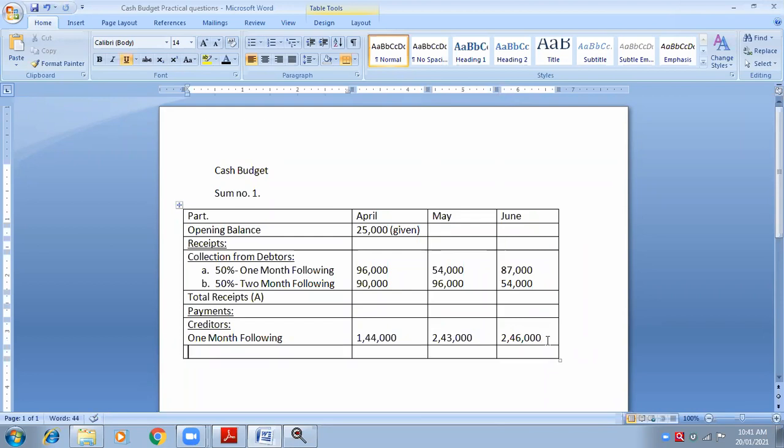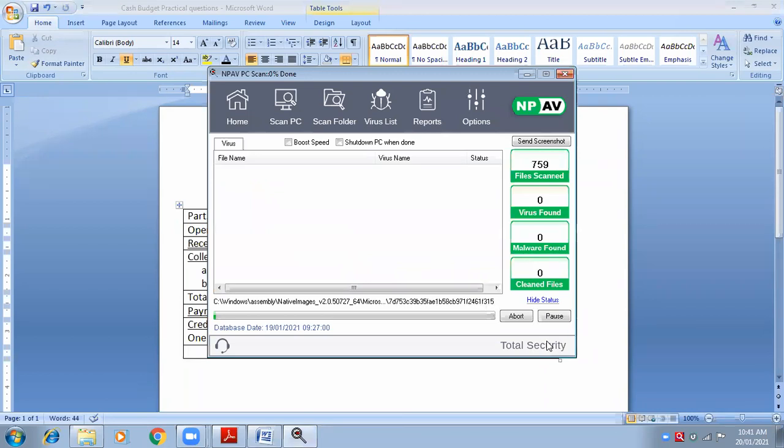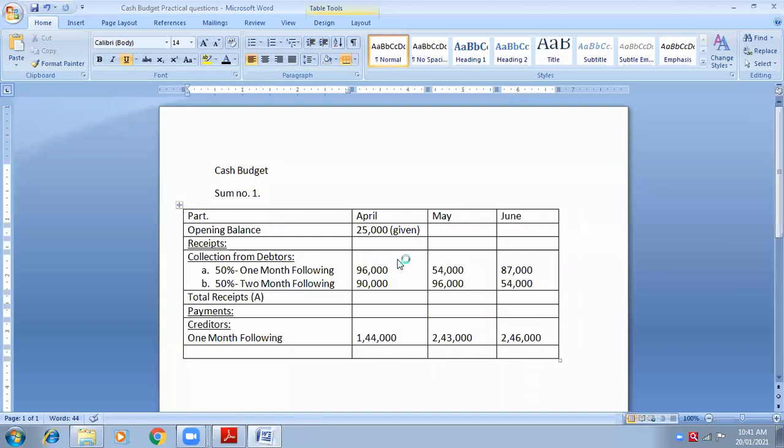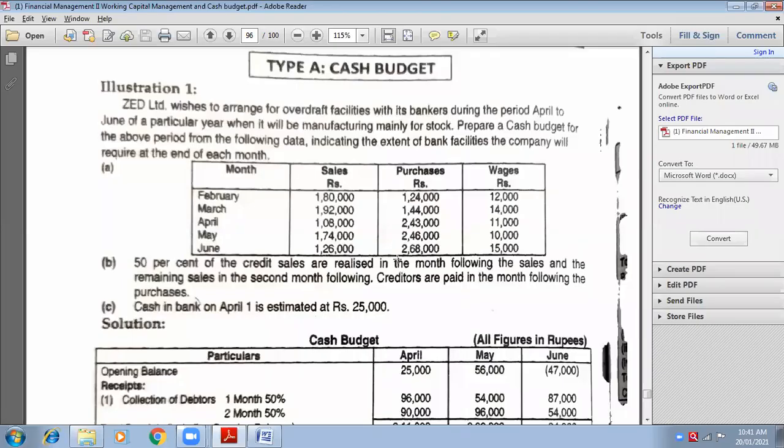Next, after creditors, is there any other payment that is given to you? Wages. Very good. Wages is given. So for wages, is any adjustment given somewhere about wages? No, ma'am. That means how do I need to pay them now? 1 month later, 1 month following, 2 months following, 15 days following? It is a little confusing because they are not informing us anything. So how do we need to pay them?